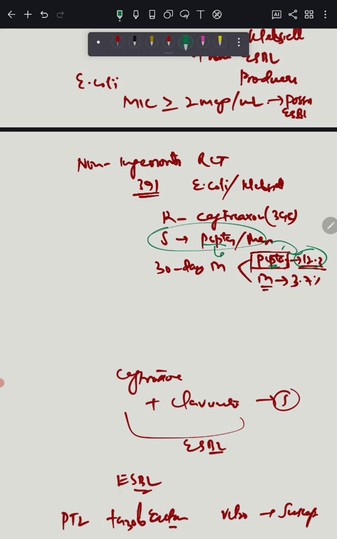That's why it increased mortality compared to the Meropenem group. So the important clinical distinction is, ceftriaxone resistance in E. coli or Klebsiella, think ESBL first. Piperacillin tazobactam sensitive in such isolates does not mean you can trust it for bacteremia.